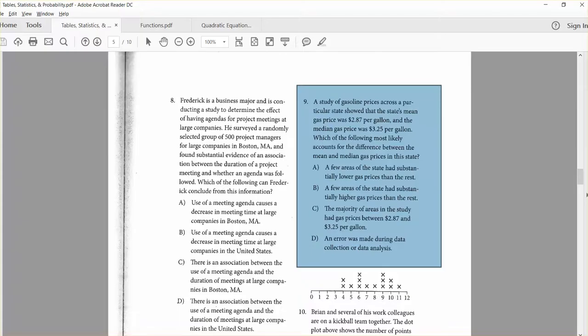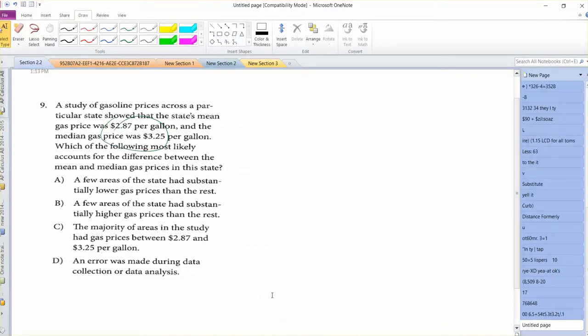So when I look at this question again, a few areas of the state had substantially lower gas prices than the rest. Actually, hold on a sec. No, C would make no sense. D makes no sense. Actually, I didn't read this carefully. A few of the areas have substantially lower gas prices.